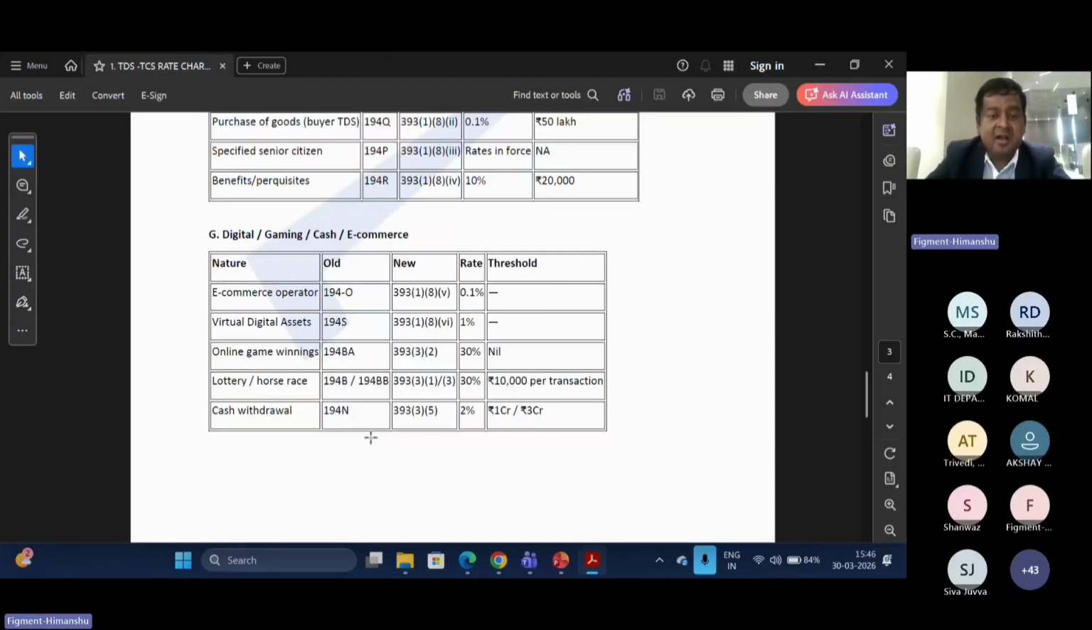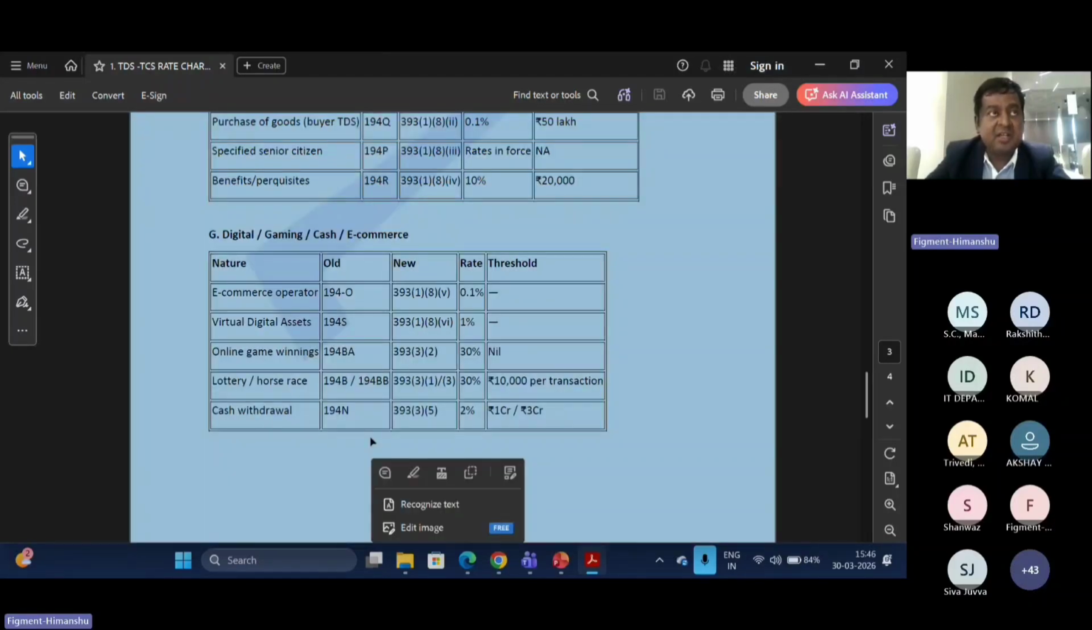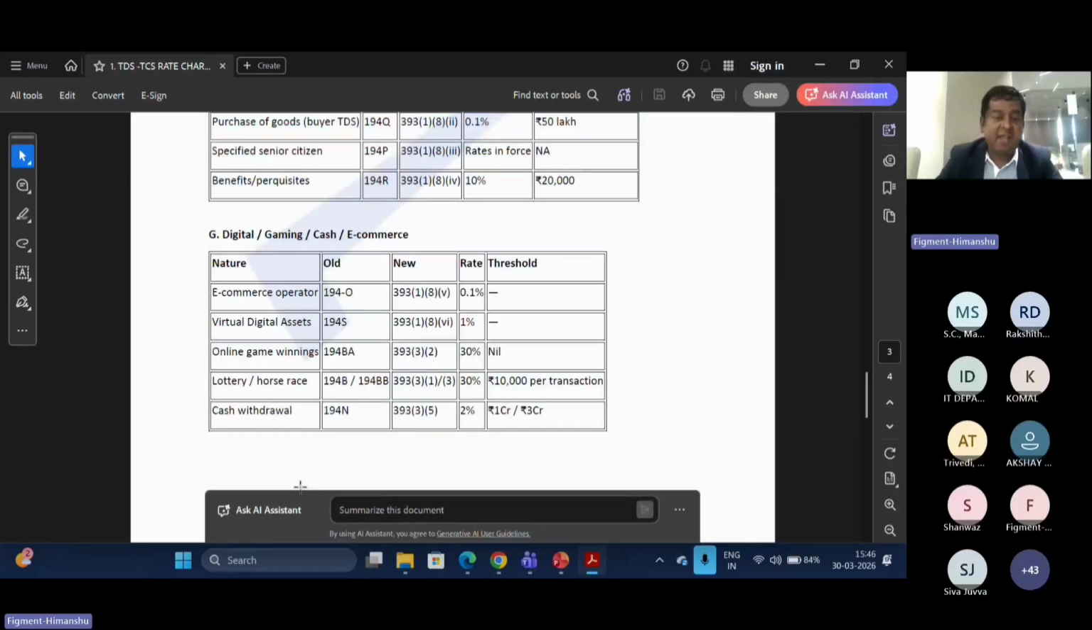Under the banking, previously there is a clause for section 194N that the TDS needs to be deducted if the particular person has not filed the last 3 years return, then the threshold limit is 20 lakhs. And if that person has filed the last 3 years return, then the threshold limit is 1 crore. So right now that section 194N is governed by section 393(3)(5), and they have removed the compliance of checking the last 3-year return status.